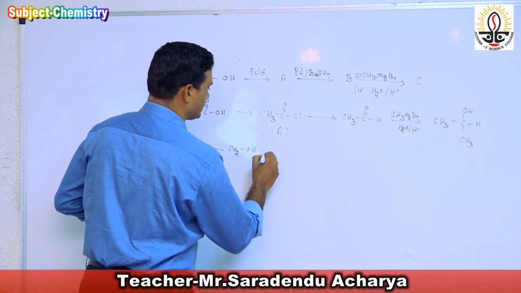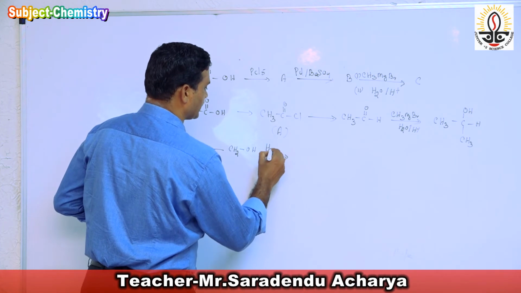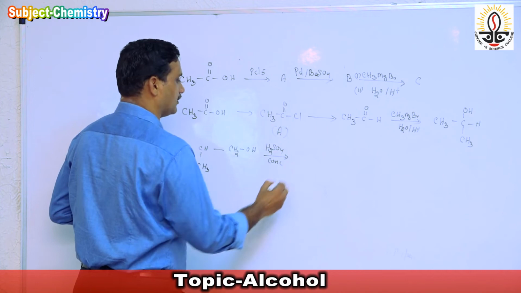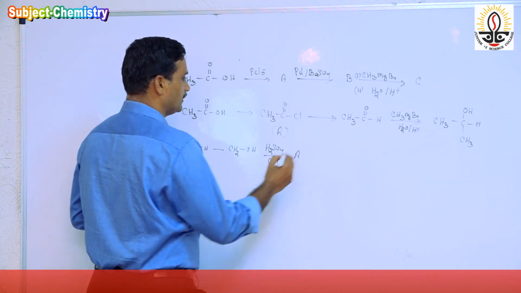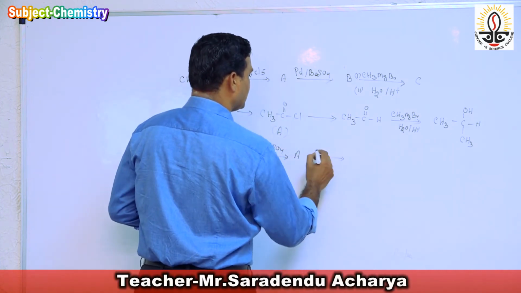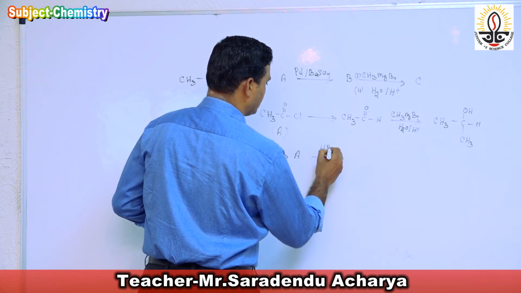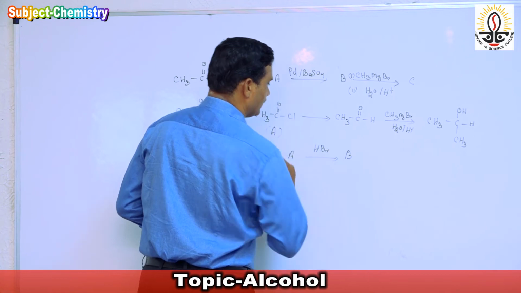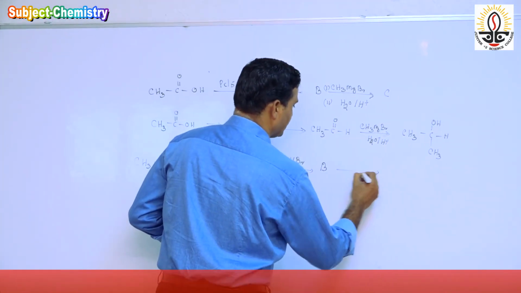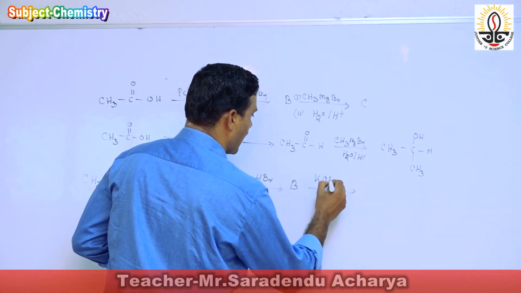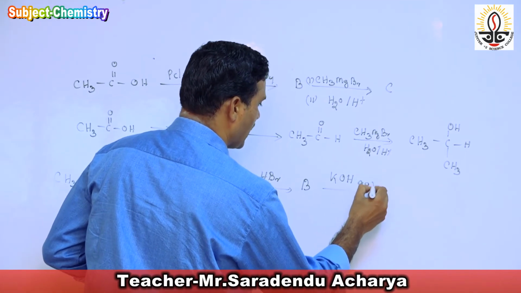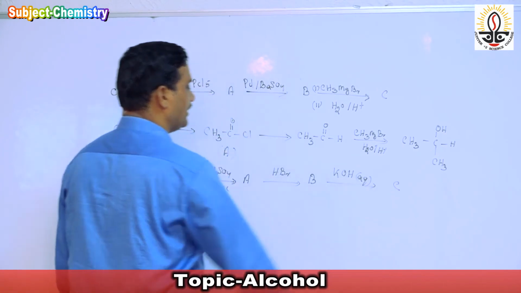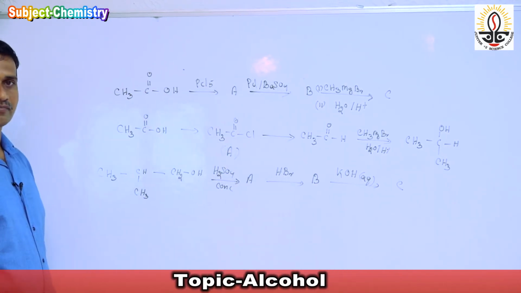When it is treated with concentrated sulfuric acid, we get A. Then there is addition of HBr, and we get B. Then there is reaction with aqueous KOH, aqueous, not alcoholic, and we get C. Then identify A, B and C.